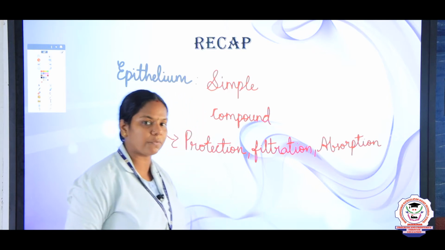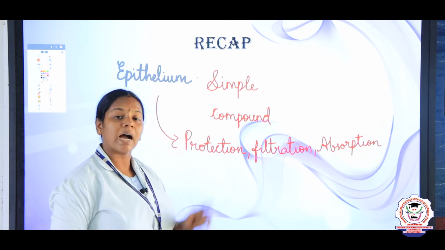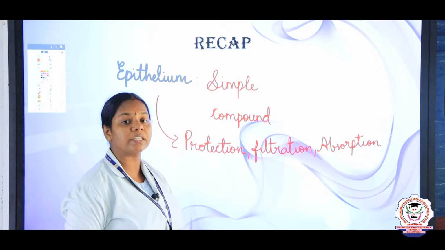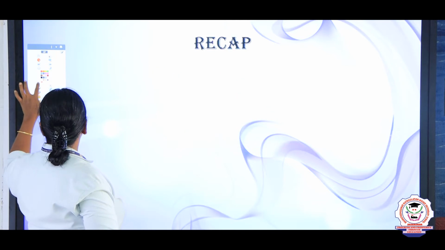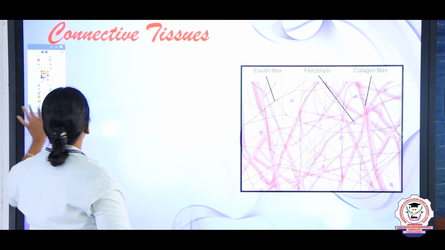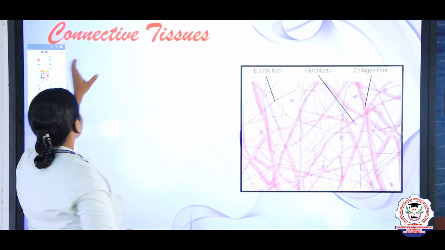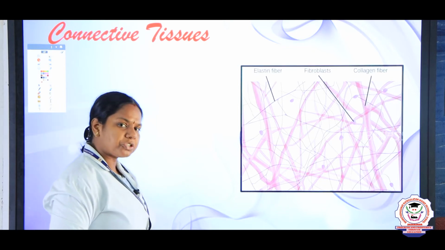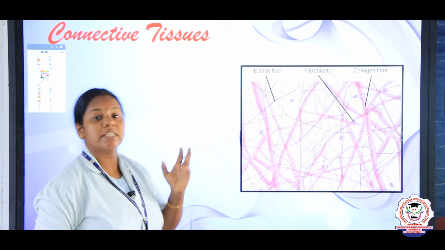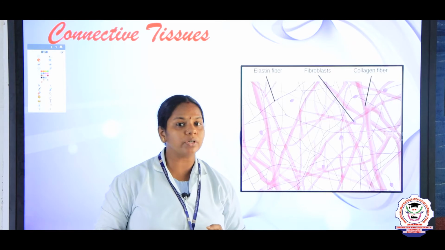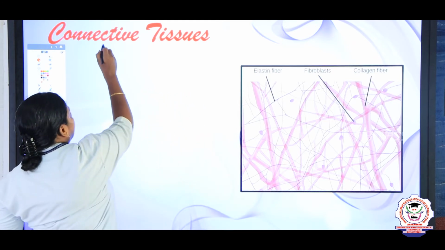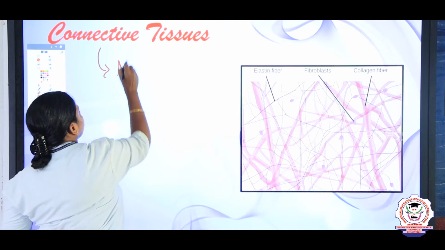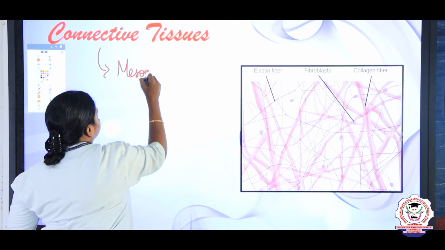And in this session, we are going to discuss another type of tissue, that is connective tissues. What do you mean by connective tissues, children? In the germ layers, there are ectoderm, endoderm and mesoderm, right? The connective tissues are mesodermal derivatives, formed from the mesoderm.